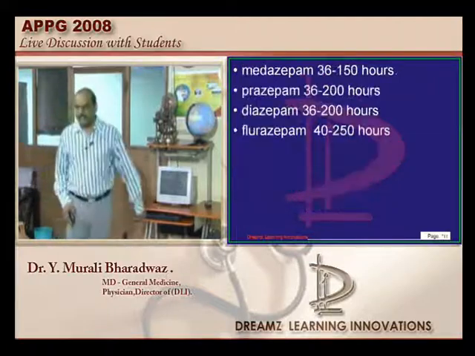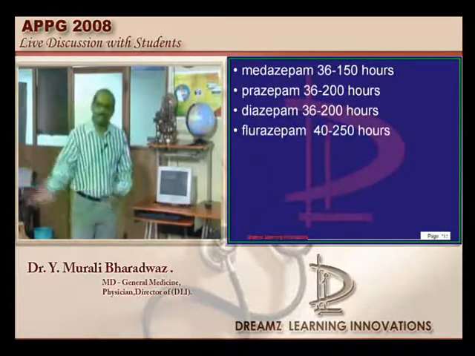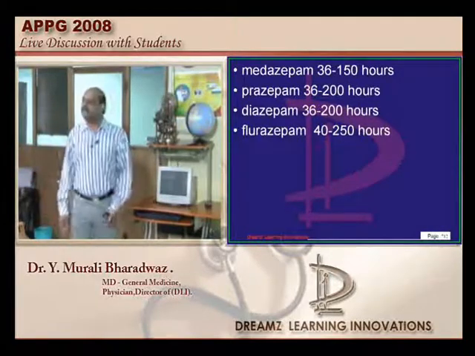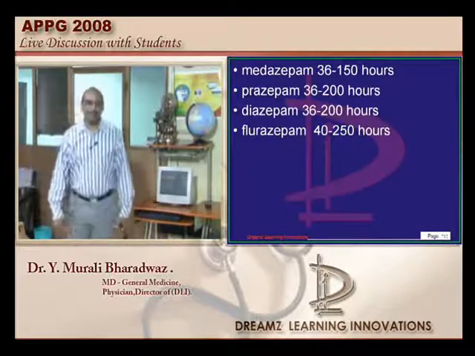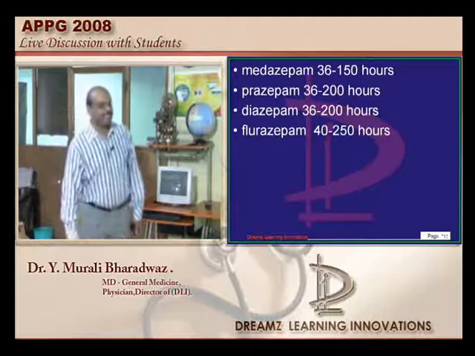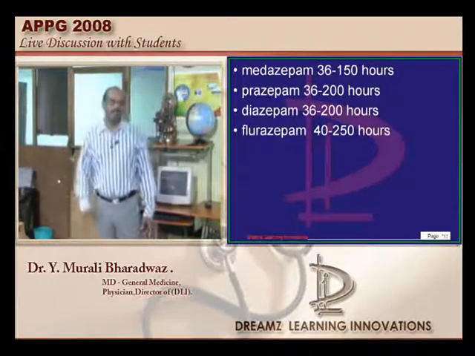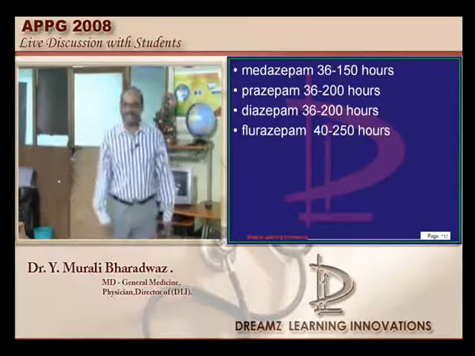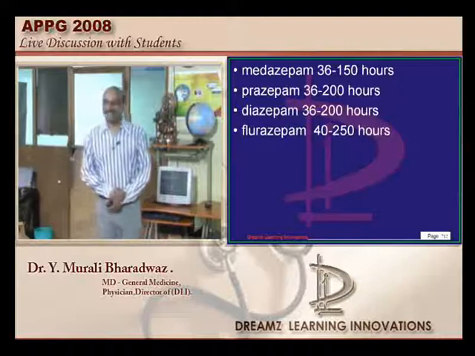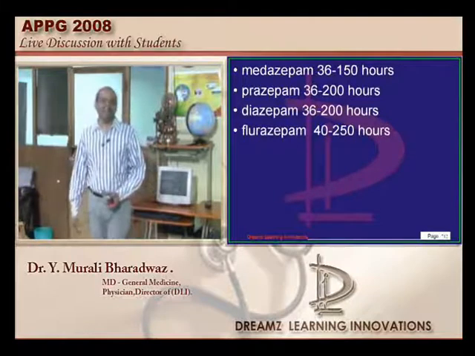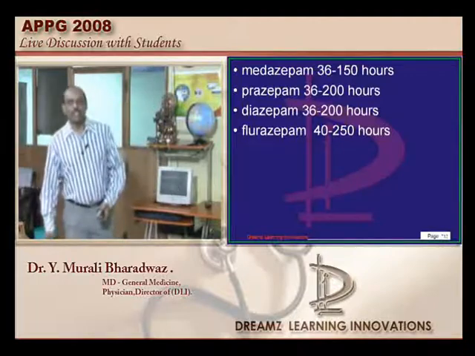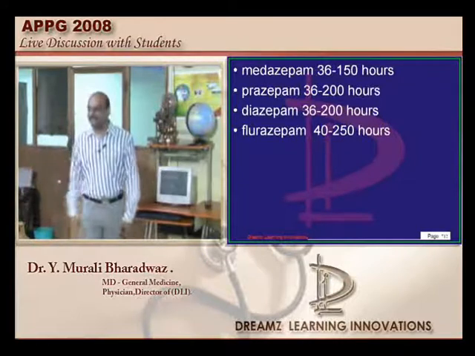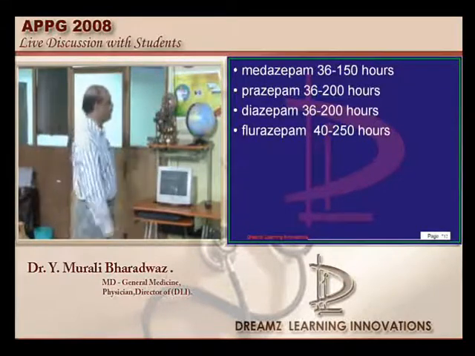Midazolam, all of us use as house surgeons, na? In casualty, somebody is paraded with seizures, nothing comes. Sister, midazolam is what you cry, and sister will come and give you insulin. So what is the most common cause as a house surgeon if the patient has seizures, doctor? First thing you want to do? Okay, you will give midazolam, you will put Ryle's tube, if chance is there, intubation, all is fine. So glucose is what you have to be sure of. Hypoglycemic seizures are very common in the intensive care setup, which you should not forget. Without checking glucose, you are dosing midazolam after midazolam, and finally the patient will die out of midazolam, because you have not taken care of the glucose.